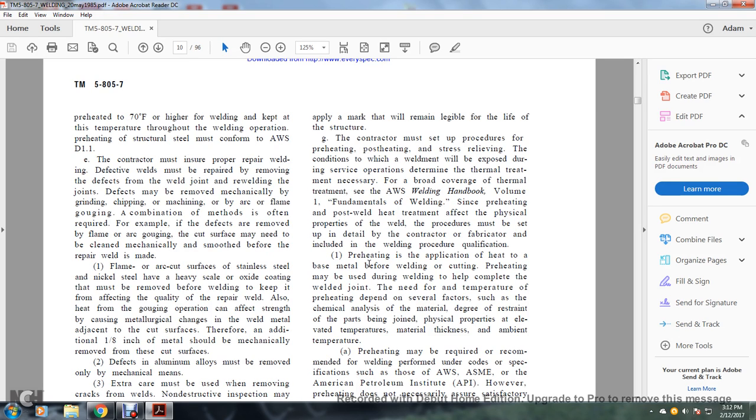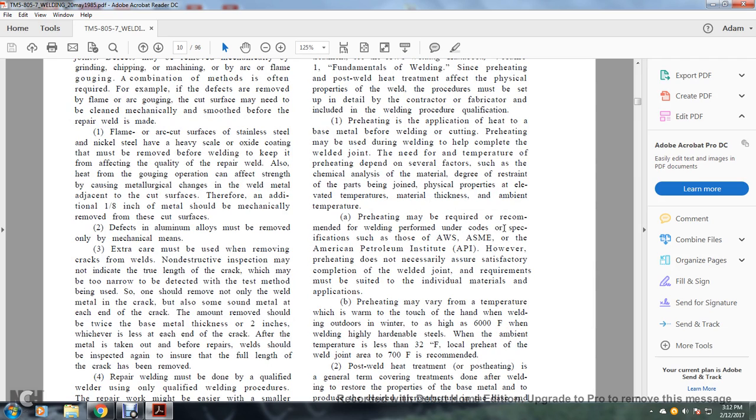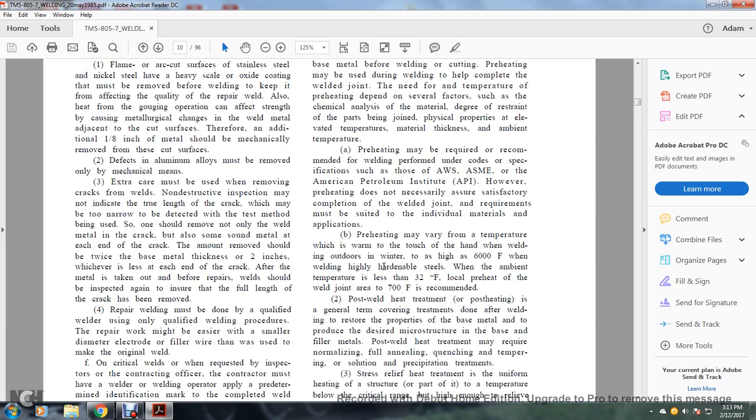Preheating is the application of heat to the base metal before the welding and the cutting. Preheating must be used during the welding to help complete the welding joint. The need for and temperature of the preheating depends on several factors such as chemical analysis, material, degree of restraint of the parts being joined, physical properties of the elements, temperatures, material thickness, and ambient temperature. A. Preheating may be required or recommended with welding performed under codes or specifications such as the American Welding Society, American Society of Mechanical Engineers, and the American Petroleum Institute. However, the preheating does not necessarily assure the satisfactory completion of the welding joint. Requirements must be suited to individual metals, materials, and applications.